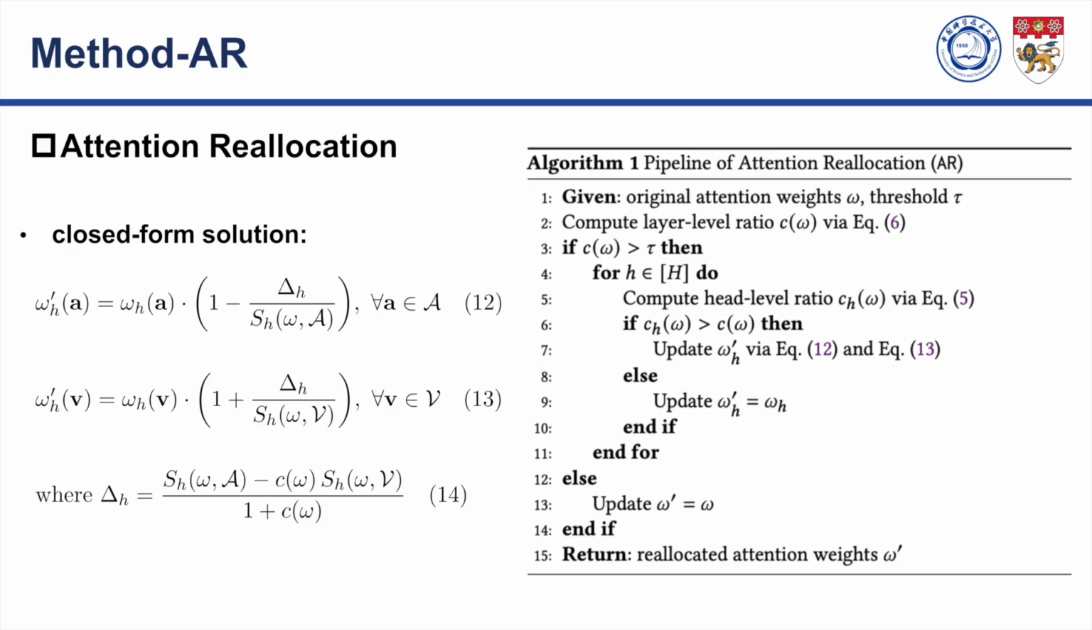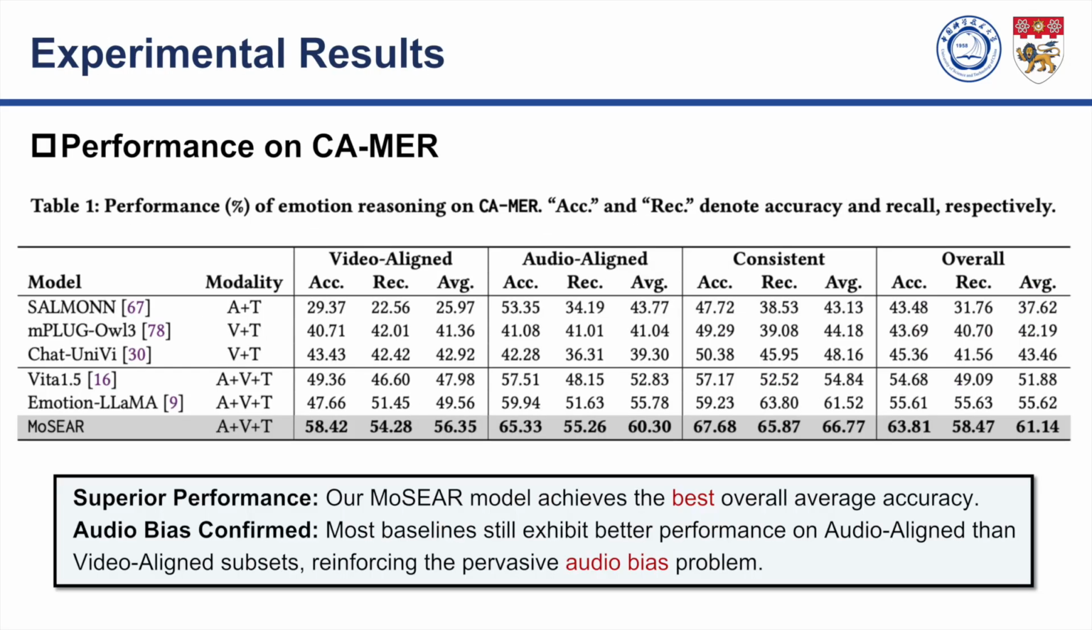Now for the results. On our challenging CAMR benchmark, MOCR, highlighted in the bottom row, achieves state-of-the-art performance across all three subsets. Most importantly, it significantly improves the average performance on the difficult video-aligned subset to 35%, outperforming the previous best by nearly 7%.